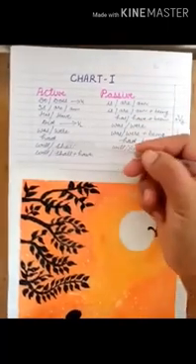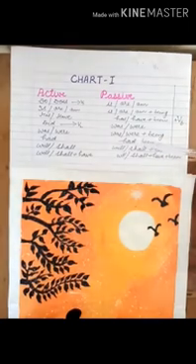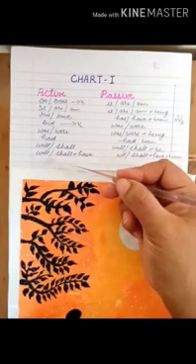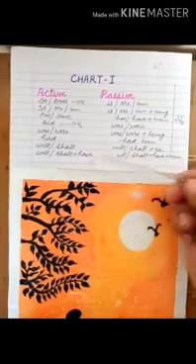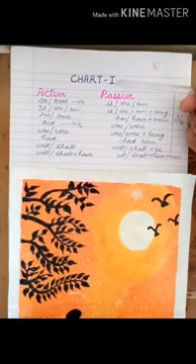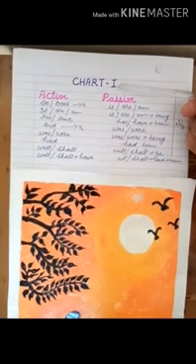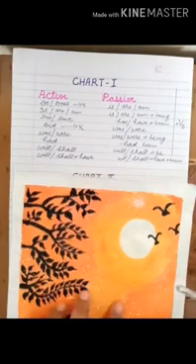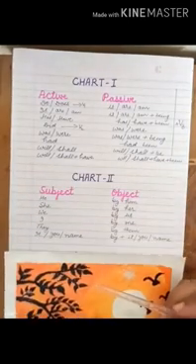And if there is will or shall, we add be. And if there is will or shall have, then we add been with it. And we must remember, with all these tenses, we add third form of the verb in passive voice. So this is your chart 1. Now we come to chart 2. Here is your chart 2.